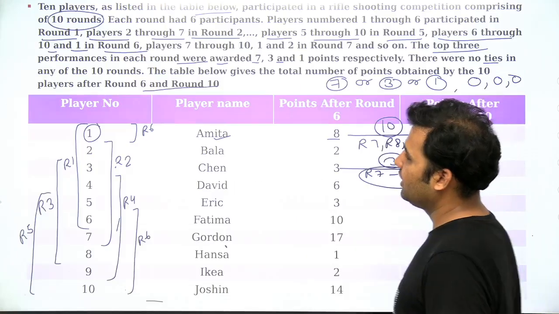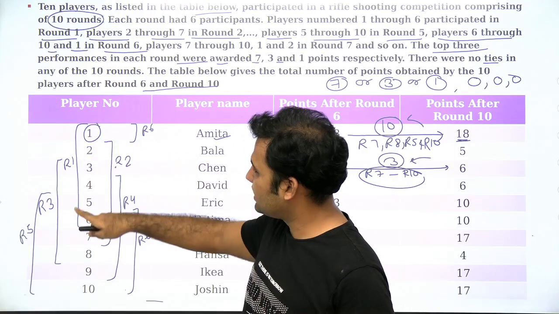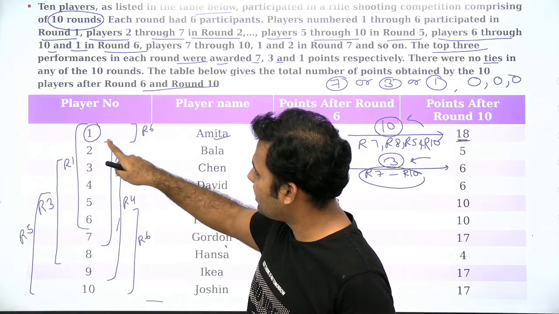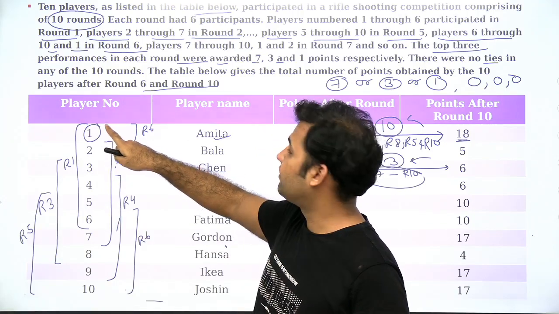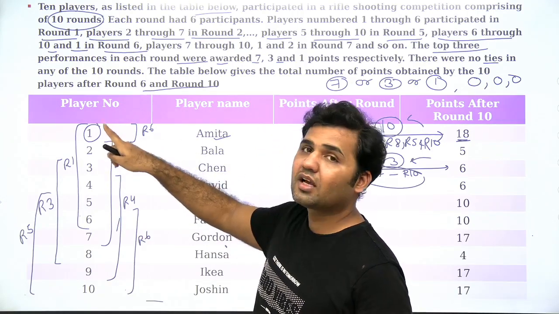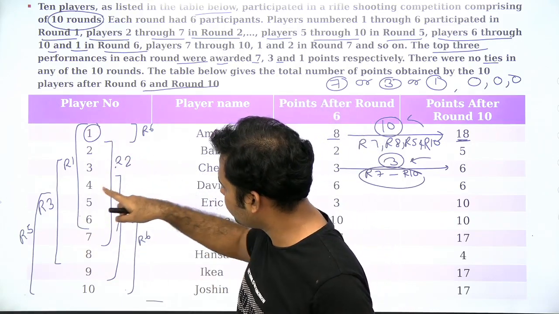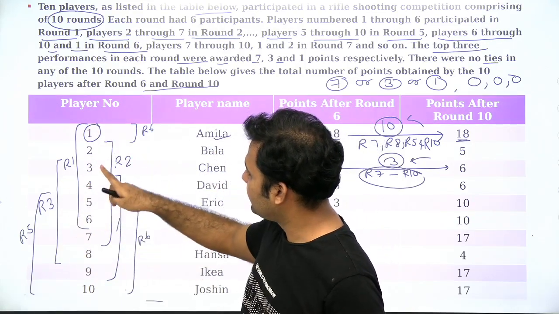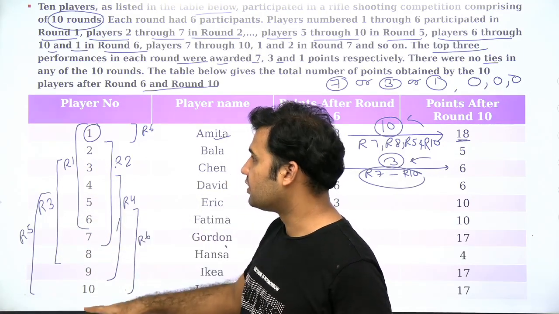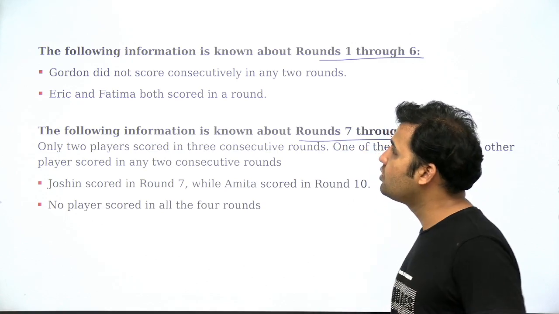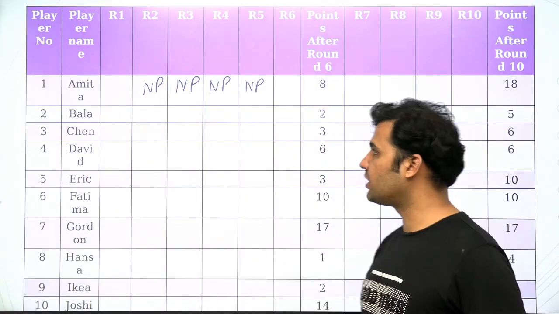We know that in round number 1, player number 1 to 6 will be chosen, but in round number 2, player number 2 to 7 will be chosen. So Amita, the first person, is not coming in round 2, as well as in round 3, round 4 and round 5. So round 2, round 3, round 4 and round 5 are not played by the first person, that is Amita.